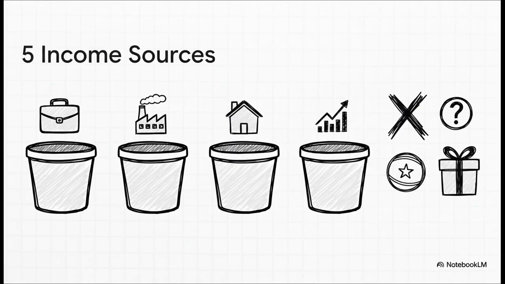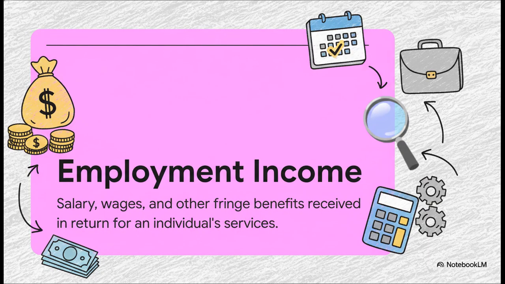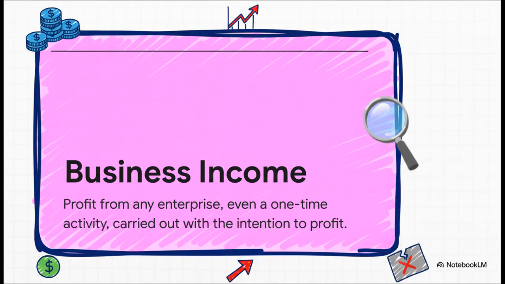And here they are. These are the only 5 categories of income the Canadian tax system actually recognizes. If your money doesn't fit into one of these buckets, like, say, a lottery win or an inheritance, it's usually not taxed. So let's just quickly run through what each of these means. First up, employment income. This one's pretty simple, right? It's the money you get from your job, your salary, your wages, all those other benefits. Easy enough.